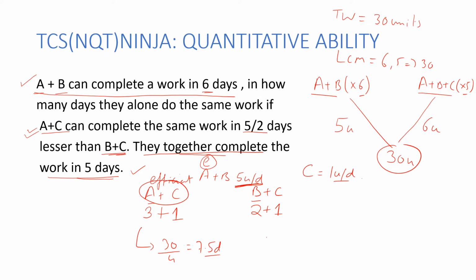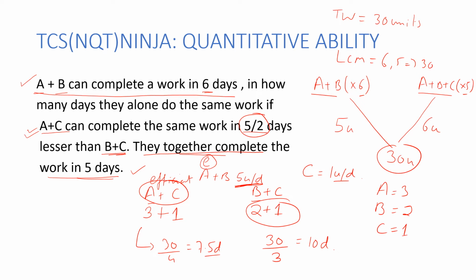Now, if I do the similar thing over here, 30 units of work, if I divide by 3, that is the total units B plus C is doing, what I have assumed they were going to take 10 days. Now, what do I realize now? That it is exactly matching with what is given in this question. So whatever the possibility of hit and try, we assumed it did work. It got validated. So I can say it this way: A is doing 3 units, B is doing 2 units, and C is doing 1 unit if I took the total units to be 30.